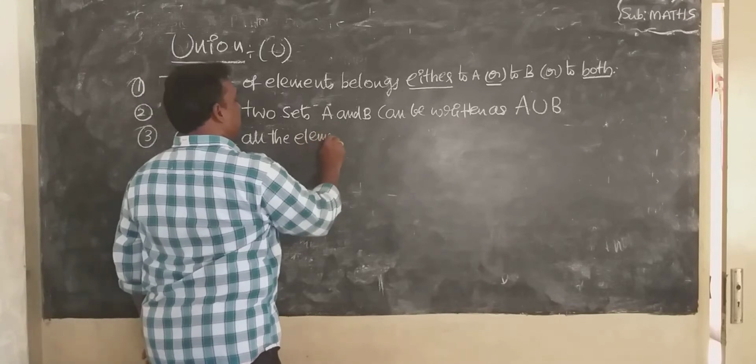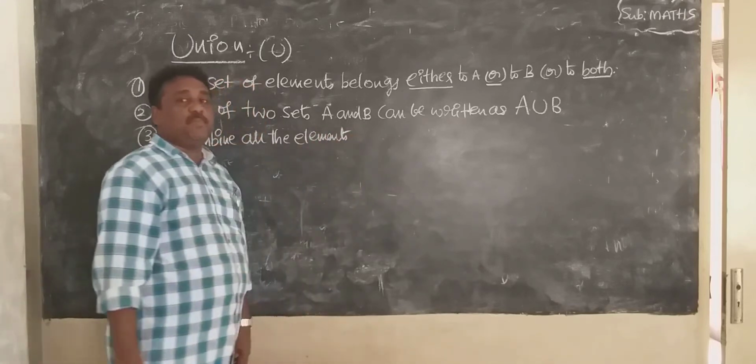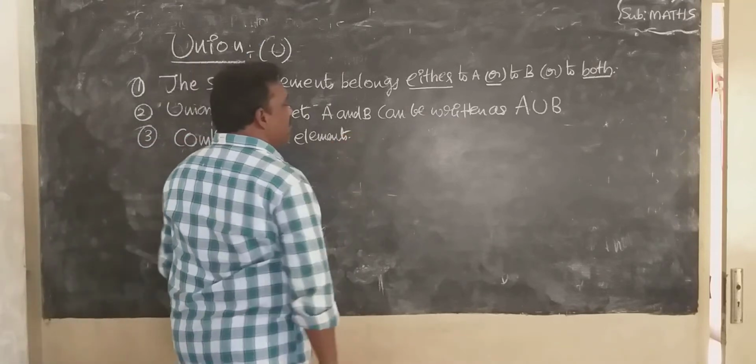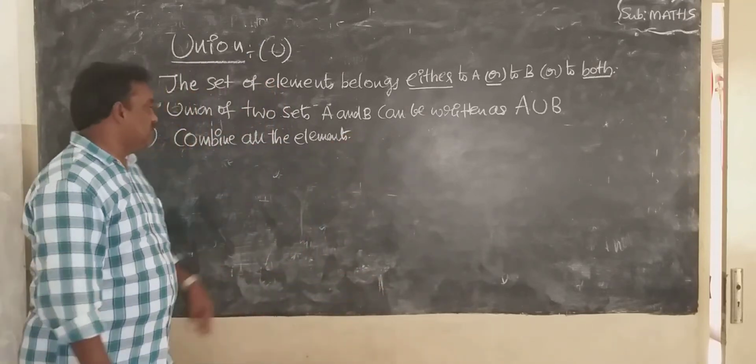You know, but no repetition. Don't write any repetition. Combine all the elements.